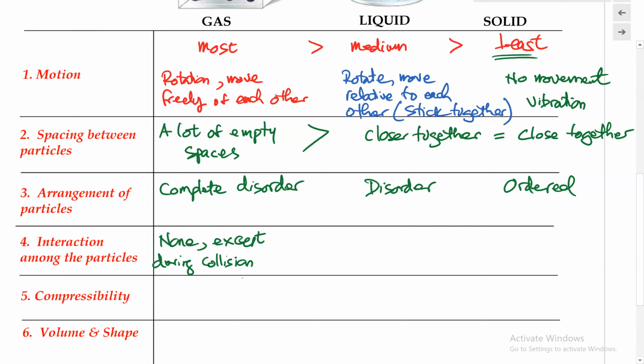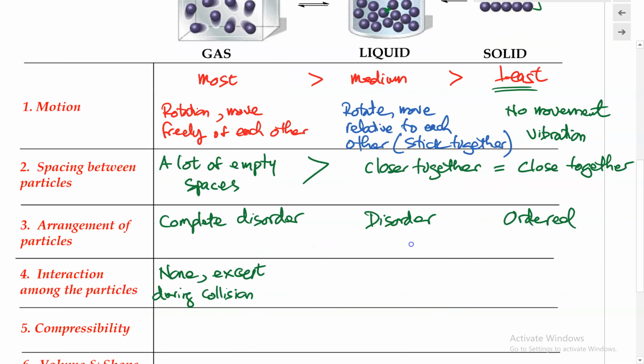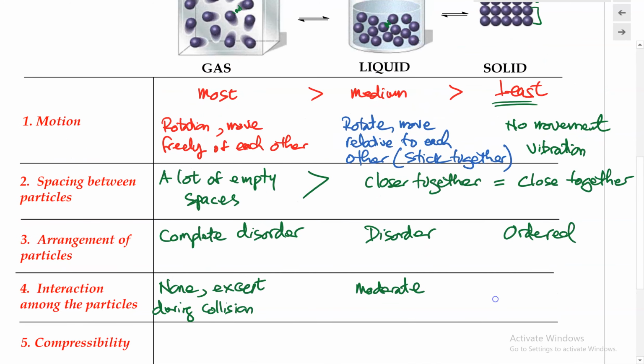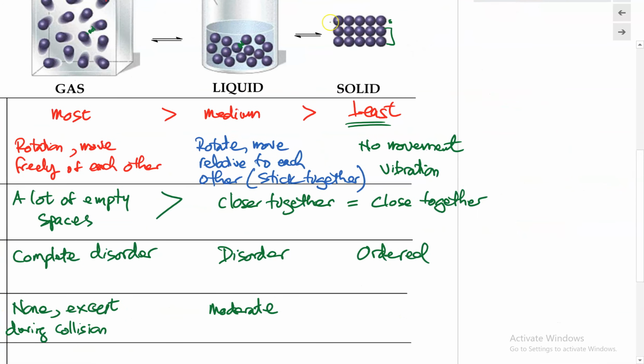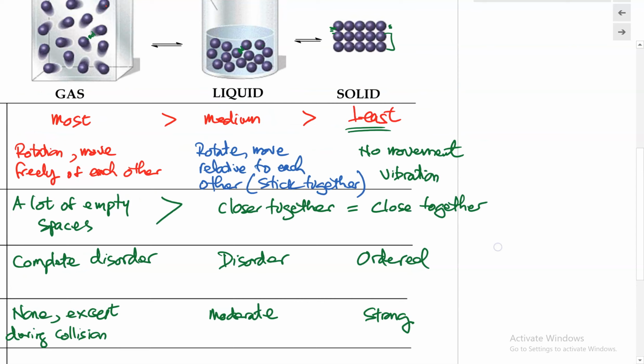Versus in the liquid state, the particles are actually held together quite strongly. So we would consider this to have a moderate amount of interaction between the particles. And in comparison, in the solid state, this is when the particles are very, very strongly held together. And it's due to this strong interaction that makes the particles come so close together and become basically incompressible because there's no spacing between them.